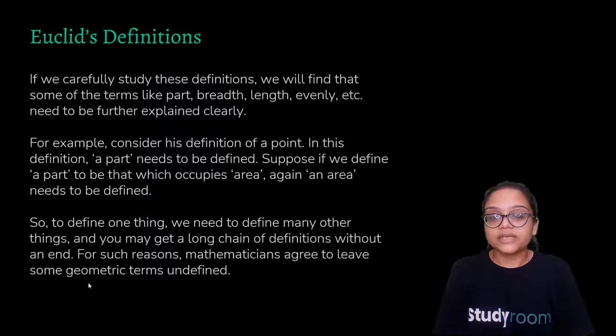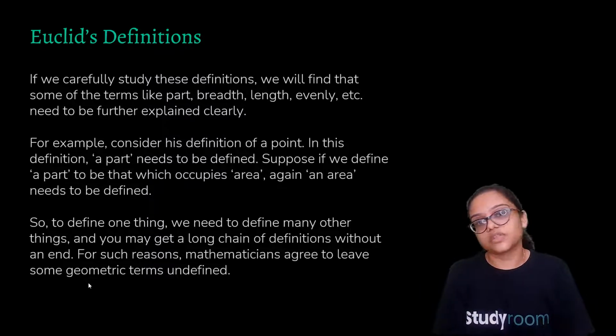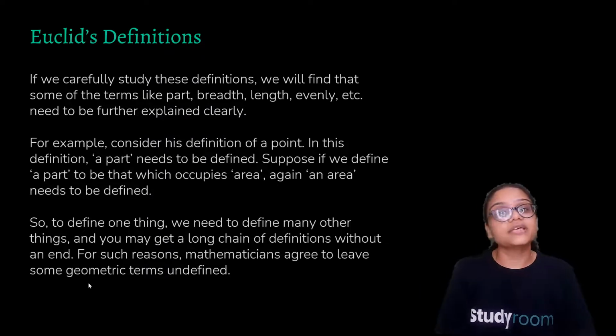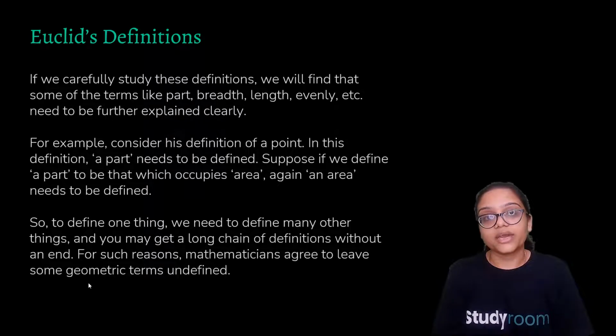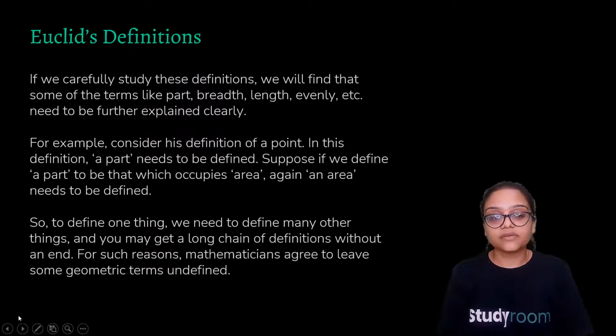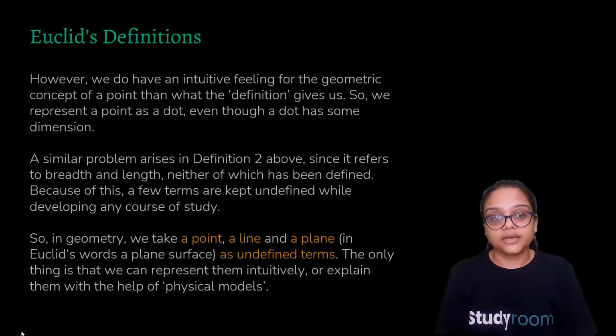So to define one thing, we need to define other things. You may get a long chain of definitions without an end, because everything comes from a word and every word needs to be defined. You can't just accept every definition without it being clear. So that was the problem behind the definitions.